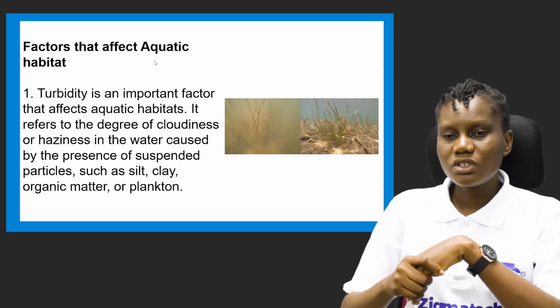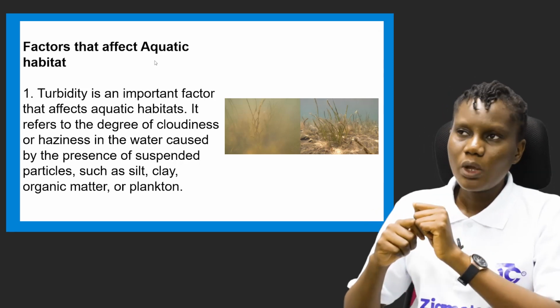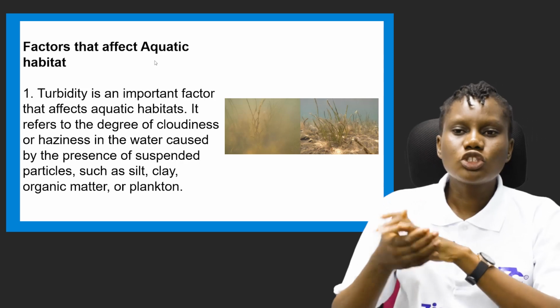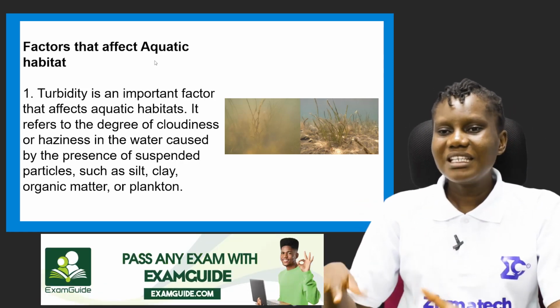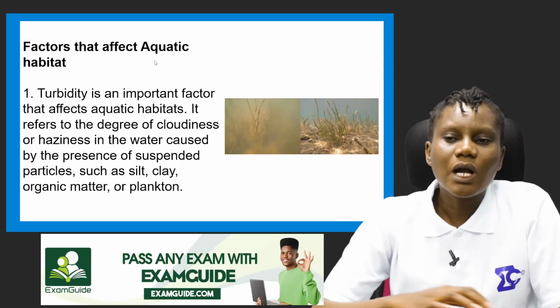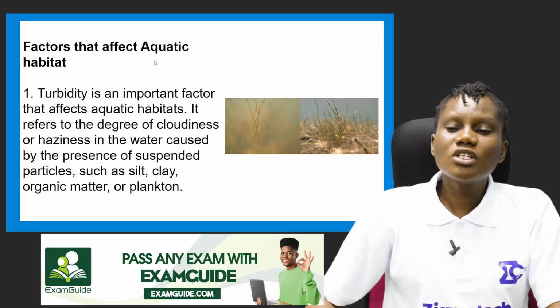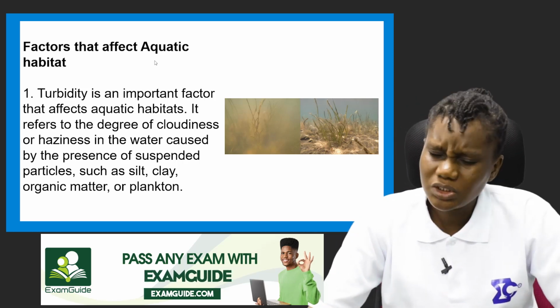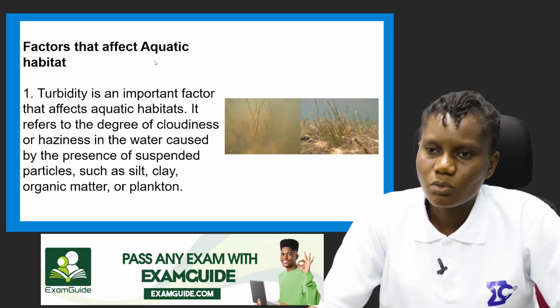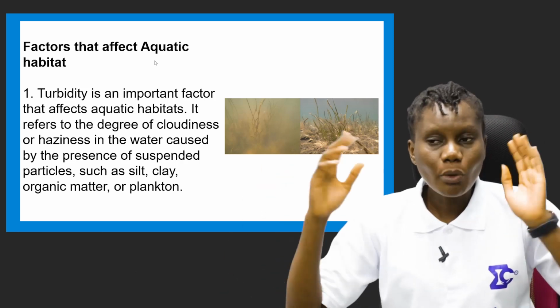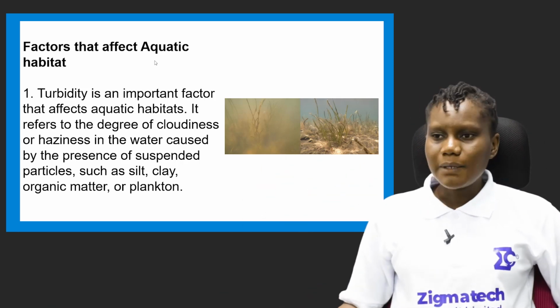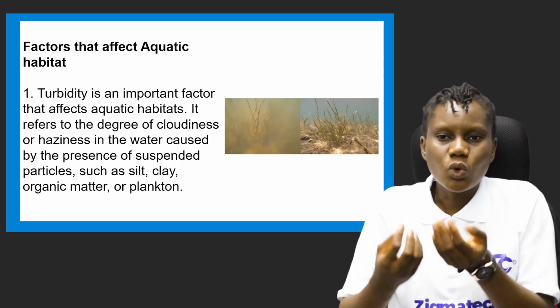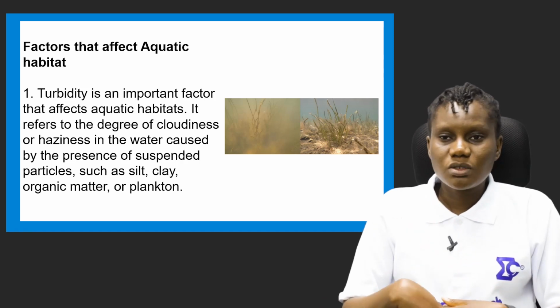The one we're considering here is a very important factor that we can't overlook, and that is turbidity. Turbidity is an important factor that affects aquatic habitats. It refers to the degree of cloudiness. You might have gotten to some water and in your mind you say this water is dirty because it looks like muddy water. That is what we refer to as turbidity.